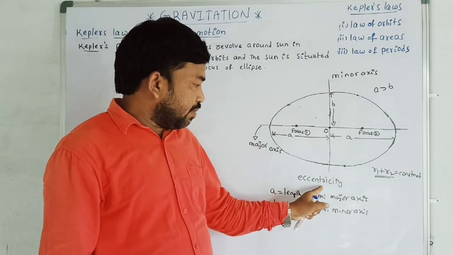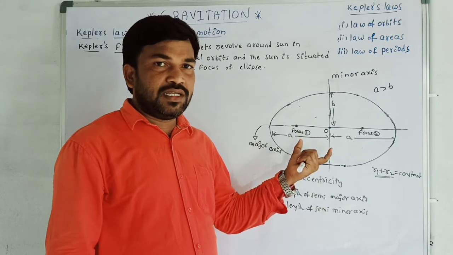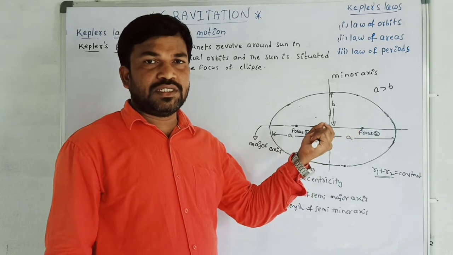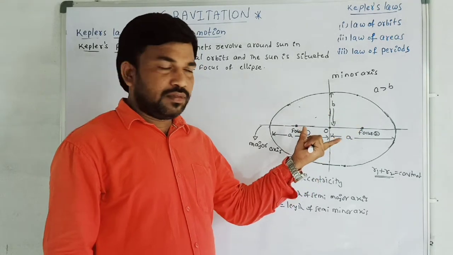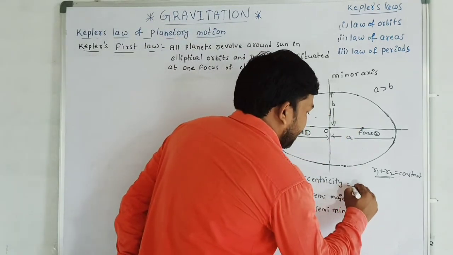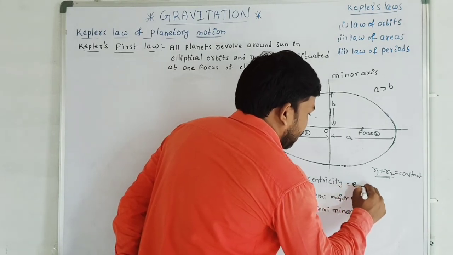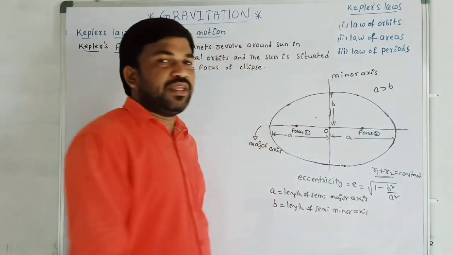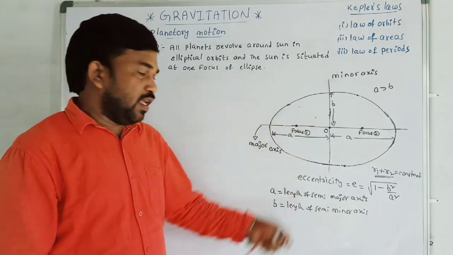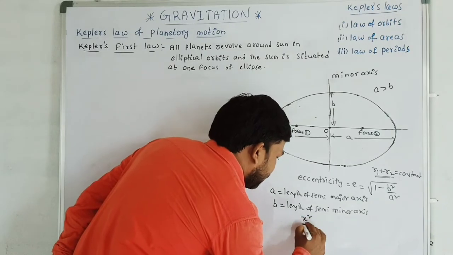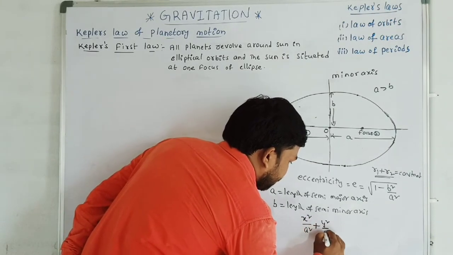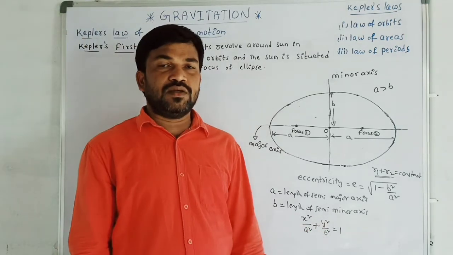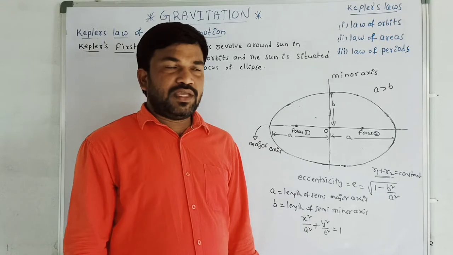Here I am defining the term eccentricity. What is the use of eccentricity? It separates the foci in an ellipse. The eccentricity formula is e equals square root of 1 minus b square by a square. And we know the equation of the ellipse is x square by a square plus y square by b square is equal to 1.